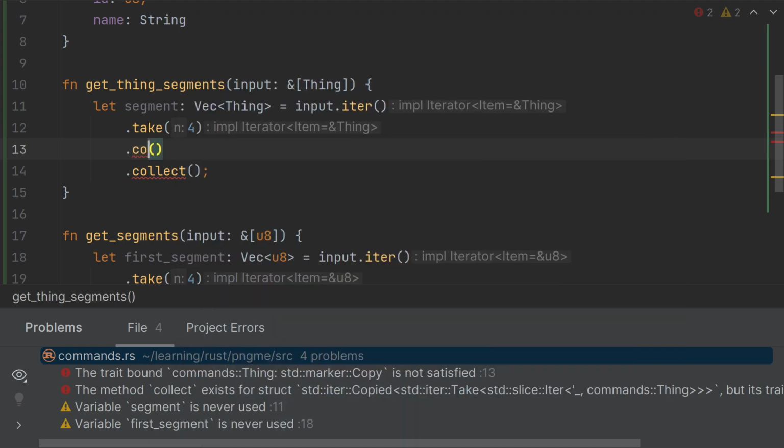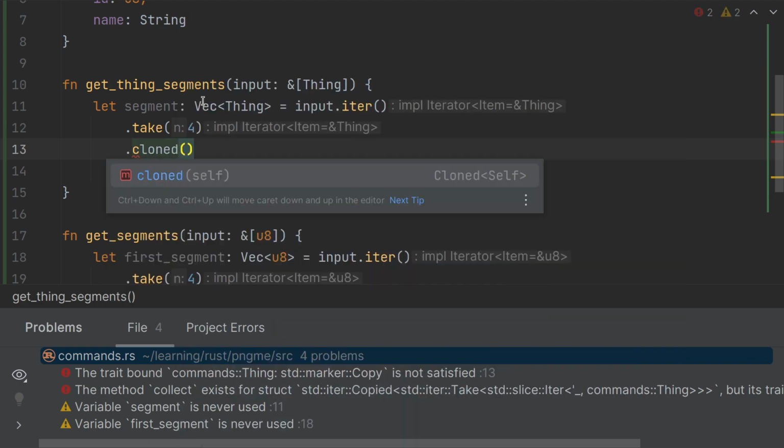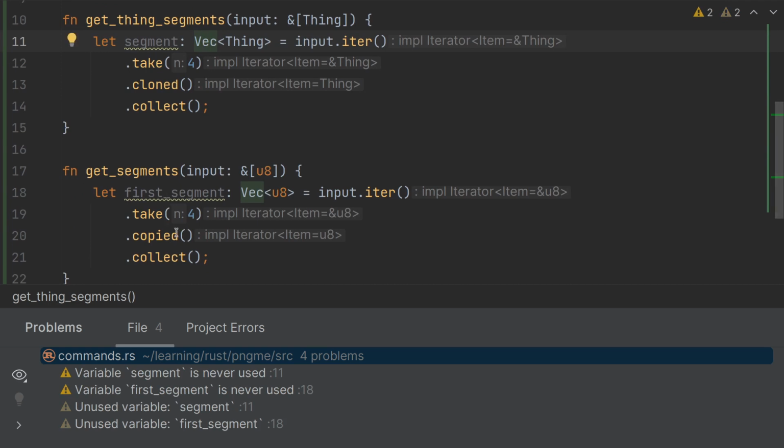Let me just fix this. But if I try to use .cloned here on a Copy type, it will work. But I wouldn't recommend it, as it's not very transparent as to what's happening here. So if you can just use copied, just leave it at that.